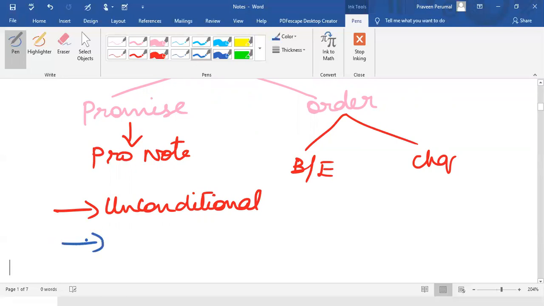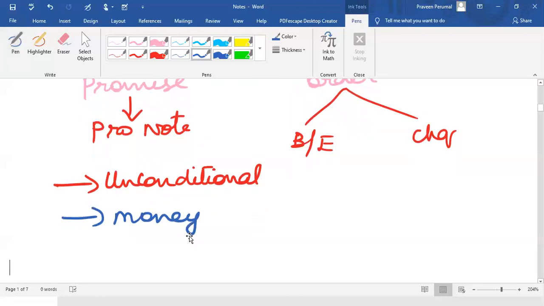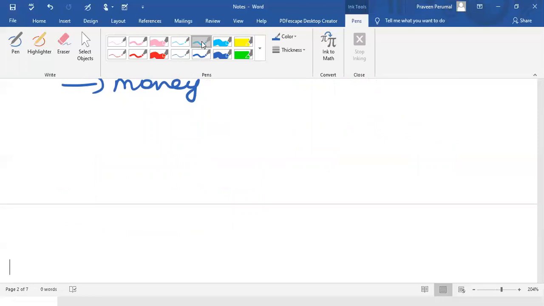Next one. The promise or order must consist of money only. So when you are dealing with a negotiable instrument, you can deal only with money, not in kind. Can there be something in addition to or in substitution of money? No, that is not allowed. Money and money only. And the sum payable should be certain in nature. The sum you pay under this promissory note, bill of exchange or check should be clear, and it should not be vague in nature. So these are all the characteristic features of negotiable instrument.